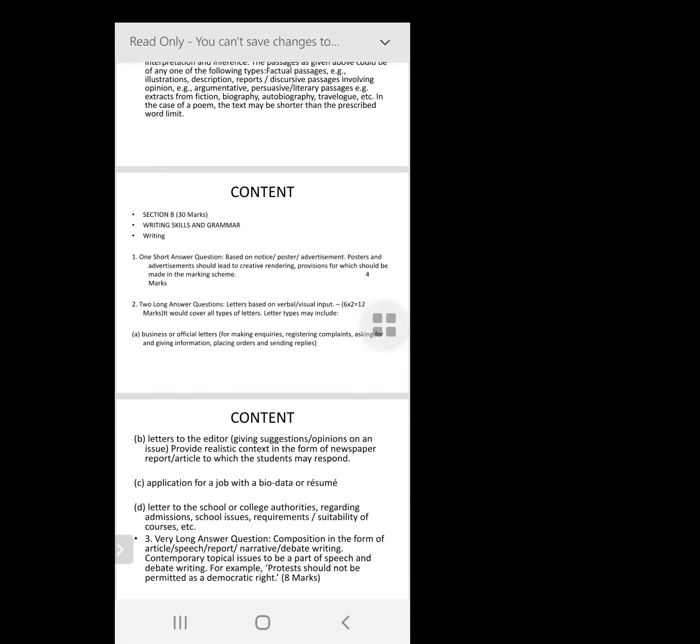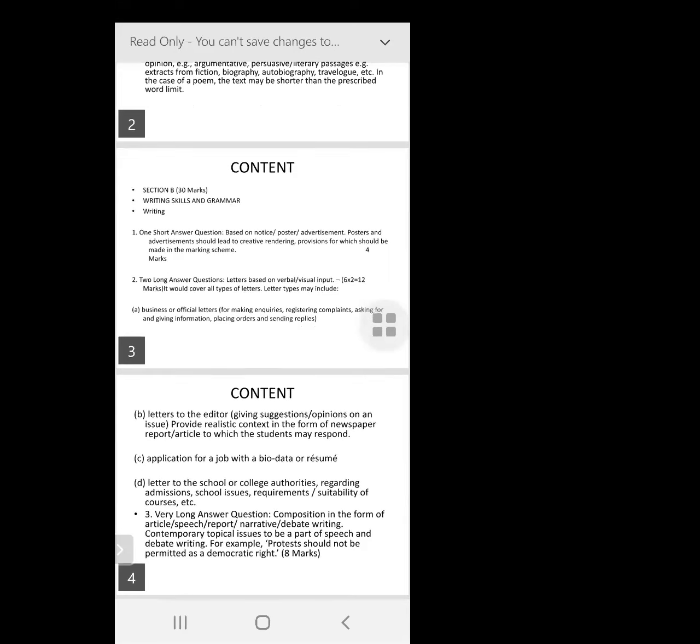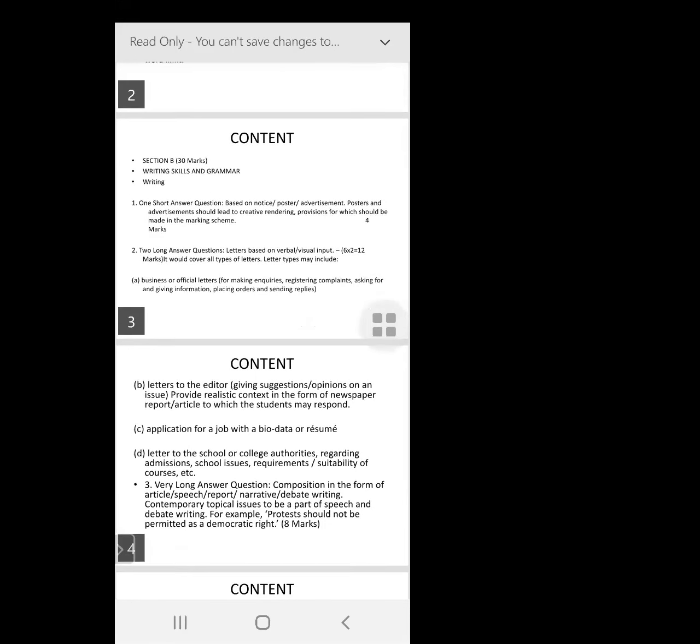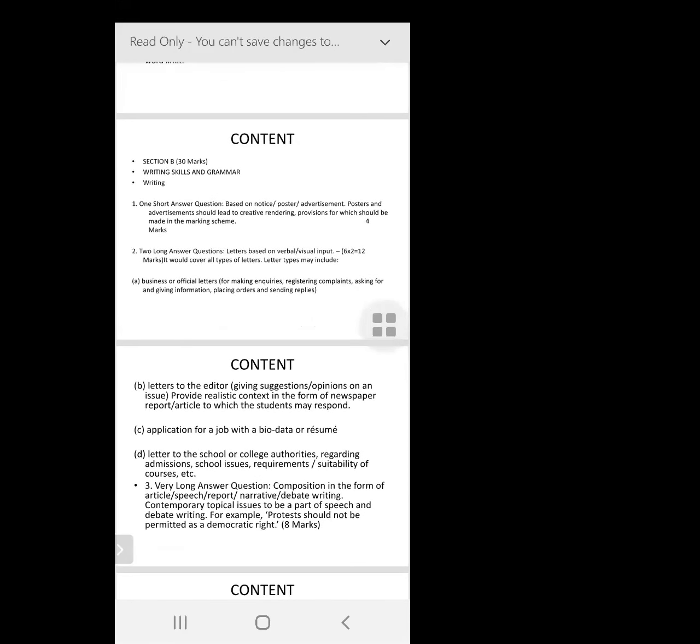But what is new here is your advertisement. You'll be taught advertisements which can be broken into two parts, the classified and the commercial. Commercial advertisements are what you see on the billboards or the print media. So you'll be taught how to create those advertisements, and the classifieds, which form part of the classified section of the newspaper. Those also, there are certain rules to write those. So you'll be taught that.